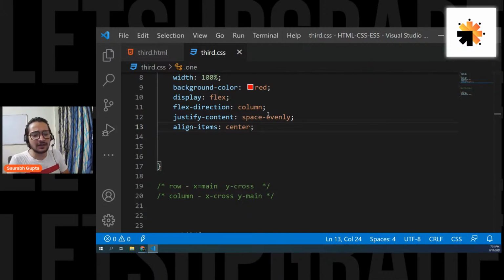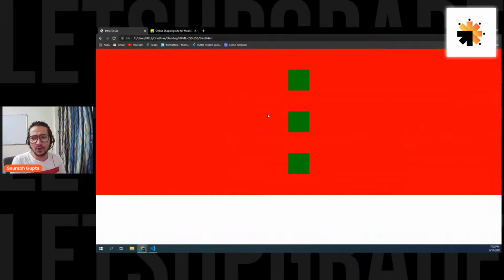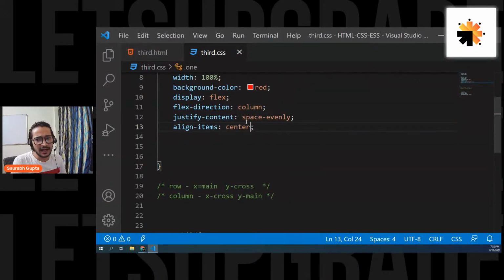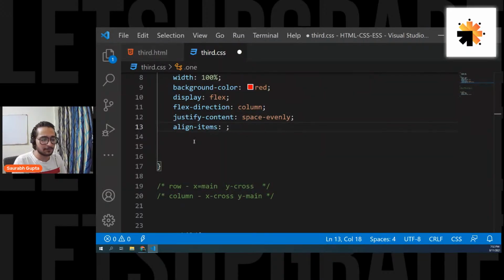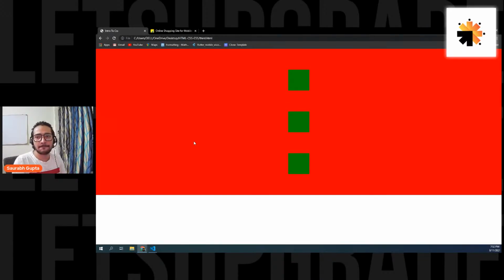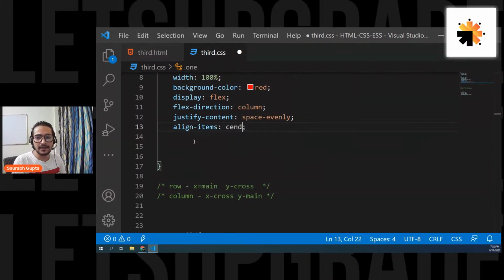Exactly. Okay, but both are looking same? No. Previously, align items was working in Y direction like this. Now align items is working in this direction. Right? Previously, align items was moving my elements from top to bottom. Now align items is moving my elements from left to right. See that? See this? It's in the left. It's in the center. And finally, it's in the end.